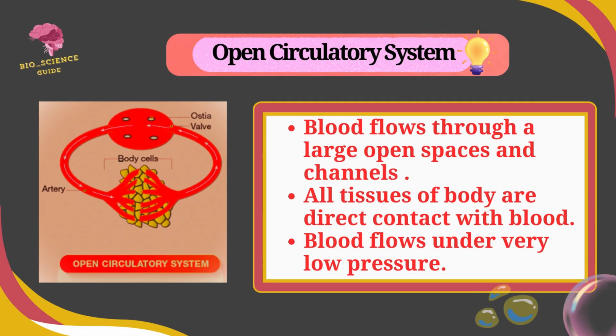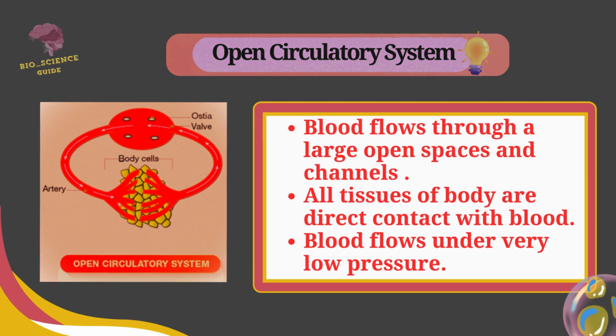The open circulatory system is one in which blood moves through large open spaces and channels into all different body parts. The tissue of our body is in direct contact with blood, and blood moves under very low pressure due to absence of a pumping organ system.